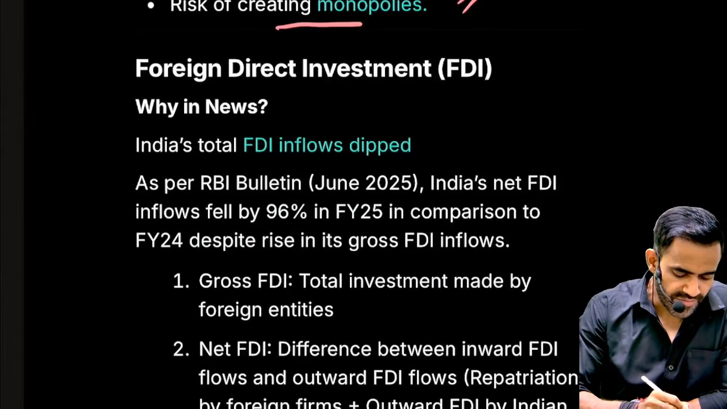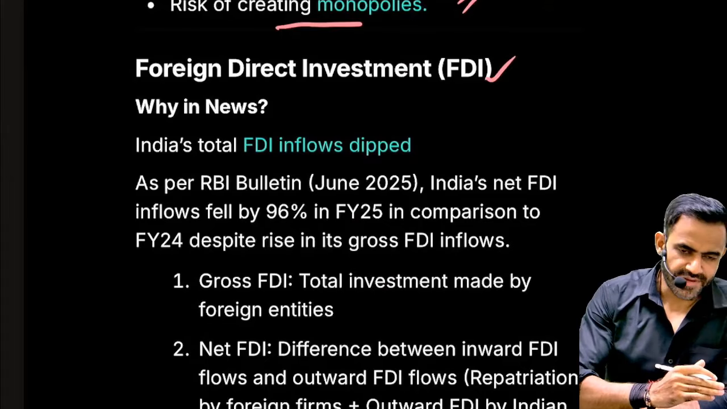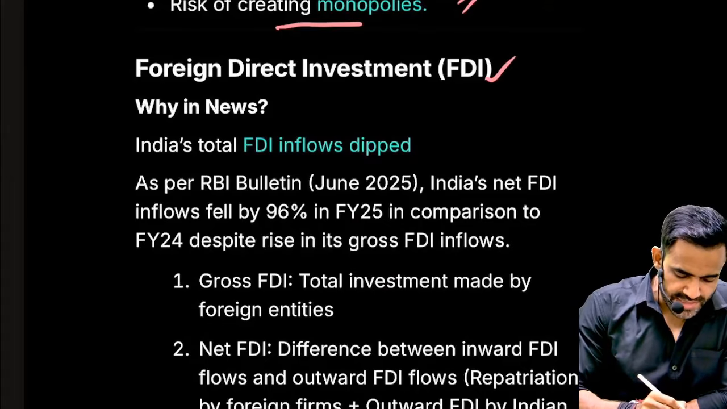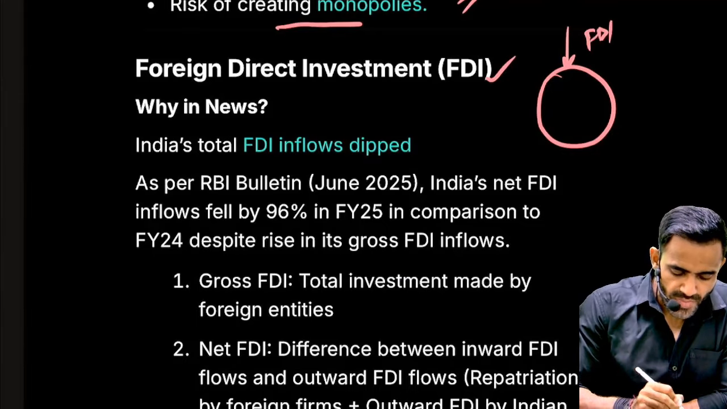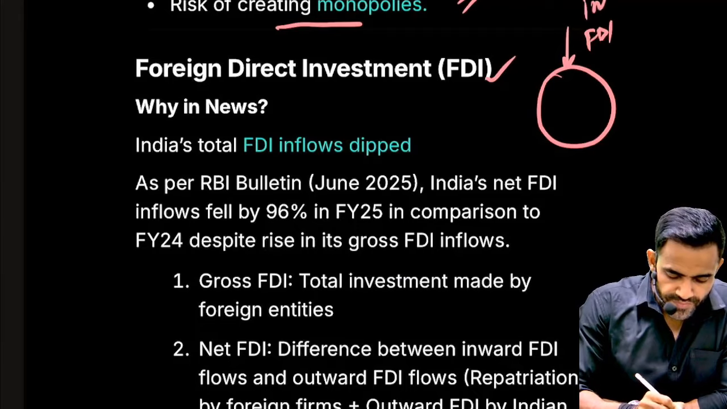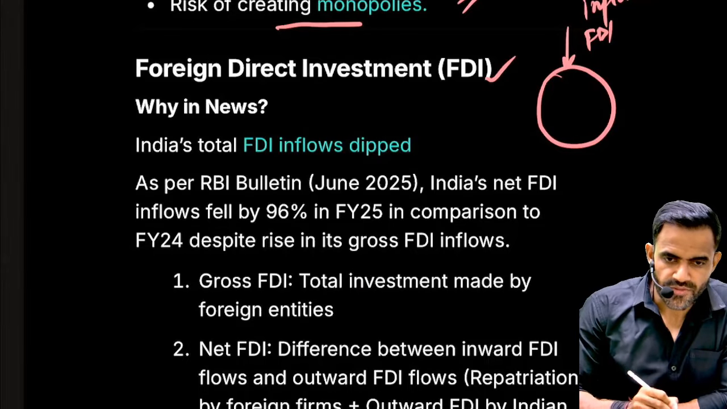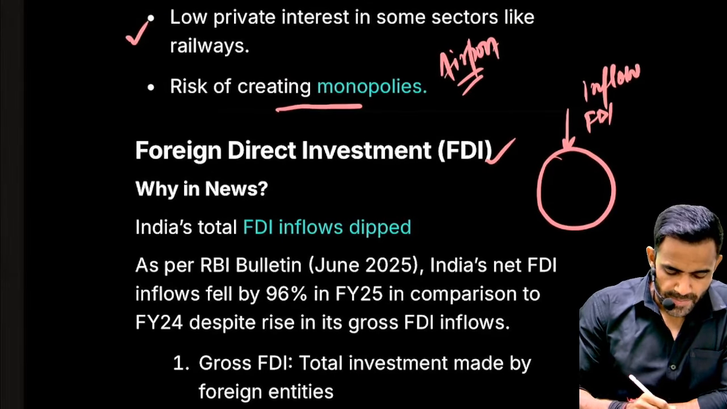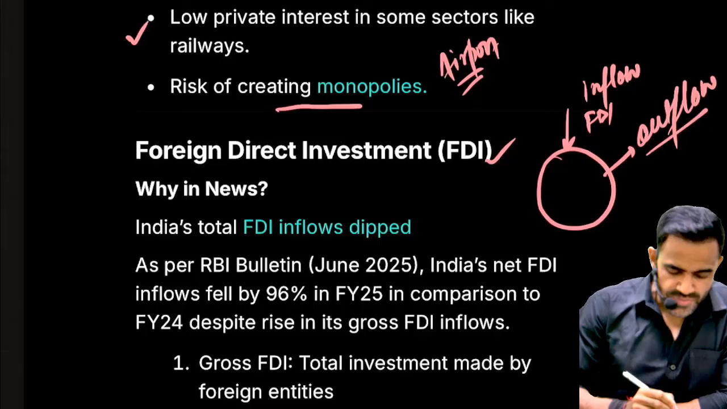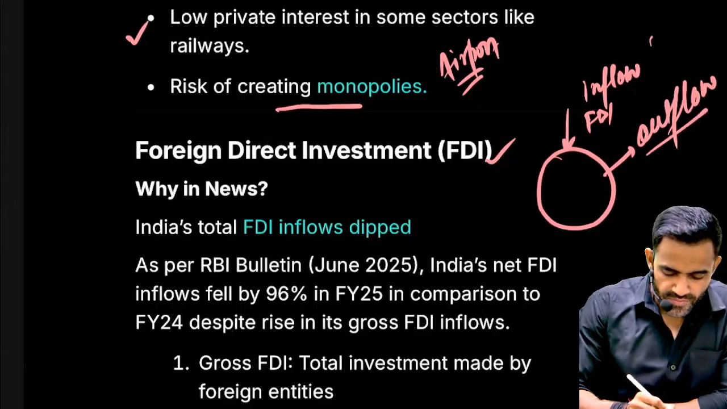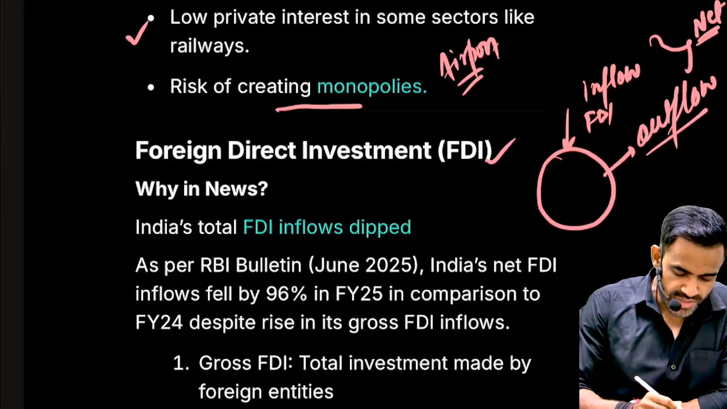Next is related to FDI. Now understand, in this FDI you need not mug up anything. Just understand, this is our country. FDI is coming into our country. This is inflow. Some of it may go out. That is outflow. So the difference between inflow and outflow is referred to as net FDI. And this is gross. Gross means total.